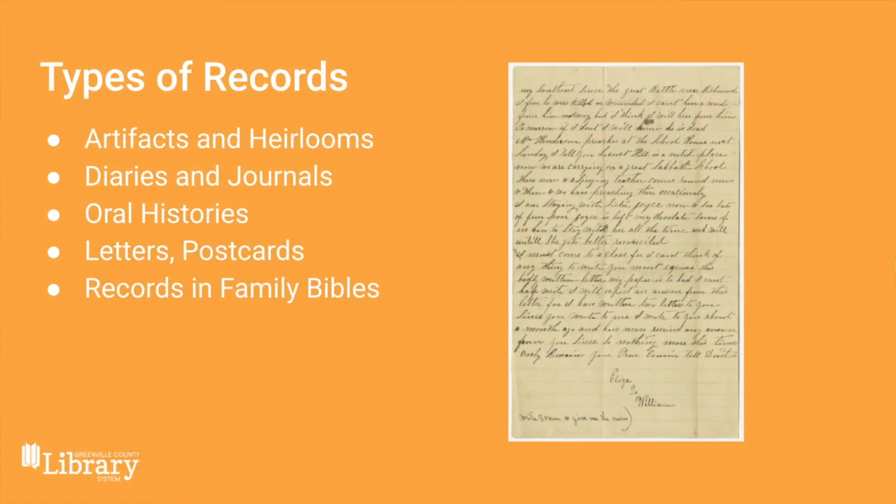Other types of records that can be created by women are diaries and journals, as well as oral histories, letters, and postcards. The image on this slide is an example of a Civil War era letter from the Greenville County Library System's digital collection. Do you know how to access this collection? Let me walk you through the steps.